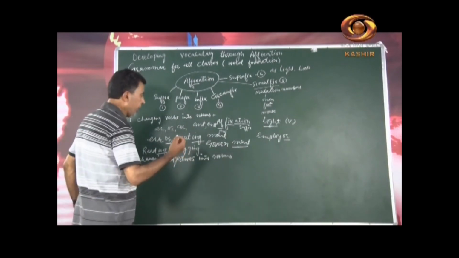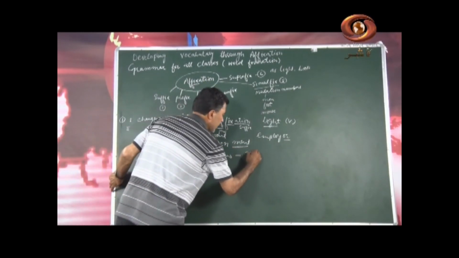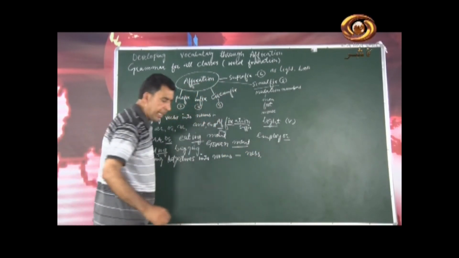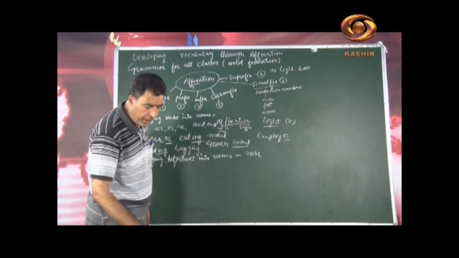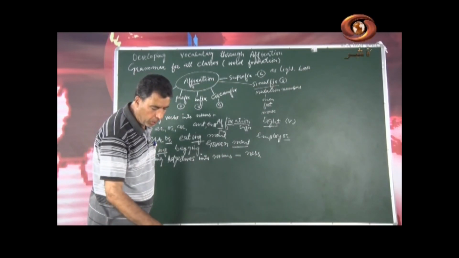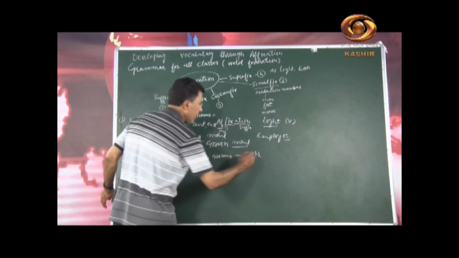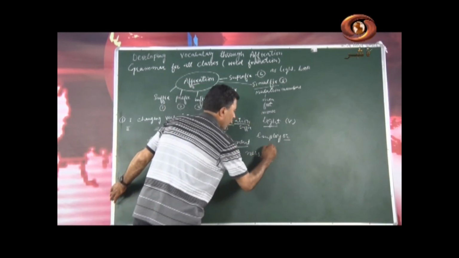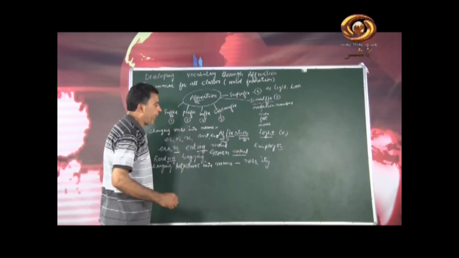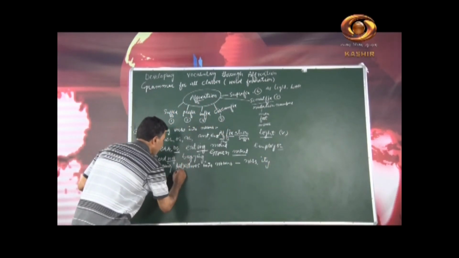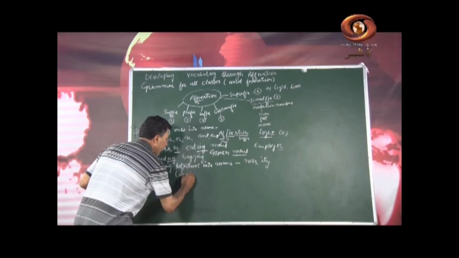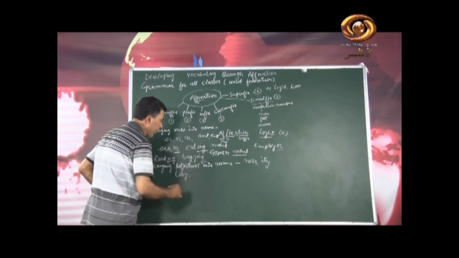Now the second is, we add ness sometimes to a root word, not only ness but also ity or ty, because sometimes we change y. Let me write a word lazy. Can you make it a noun?